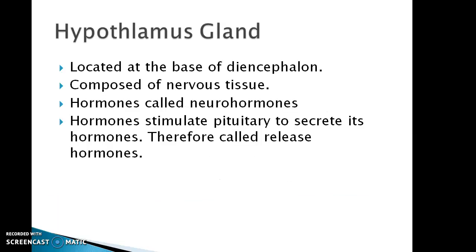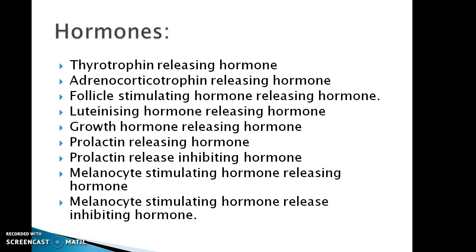Firstly, hypothalamus gland. It is located at the base of diencephalon. It comprises of nervous tissue. The hormones released by the hypothalamus gland are called neurohormones. As these hormones stimulate the pituitary to secrete its hormone, therefore, it is also called as release hormones.